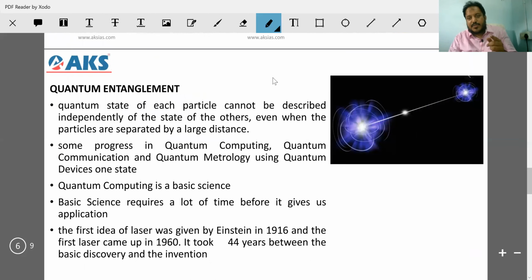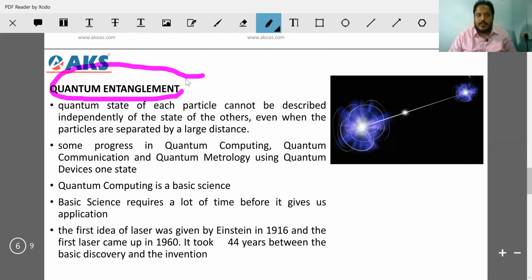The next term associated with quantum computing is quantum entanglement. Now, when you look at quantum entanglement, you need to understand that you cannot observe a particle independently. You have to observe this particle in comparison to something else, because that's how you can do it. You cannot observe a husband singly. You have to observe the husband with the wife to understand.